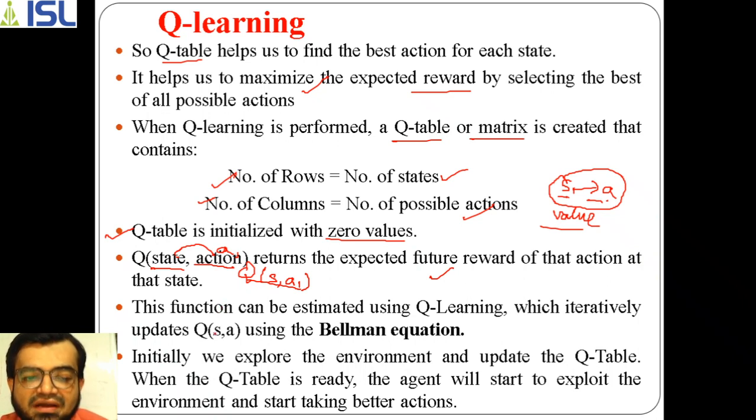Now what is this function actually? This function is used in Q learning, because Q learning uses the Q table and the Q table uses Q functions. So this Q function actually works iteratively, repeatedly, until a certain condition, and that condition we also need to see.